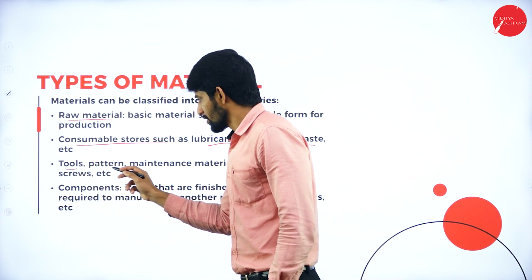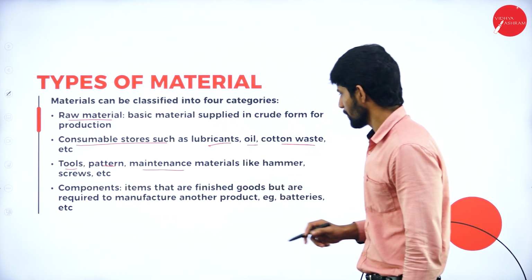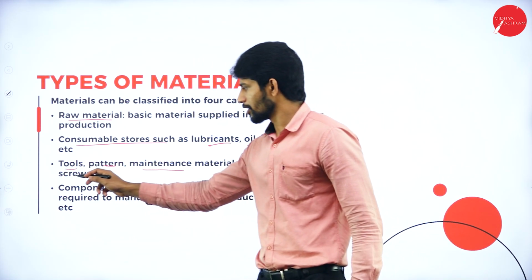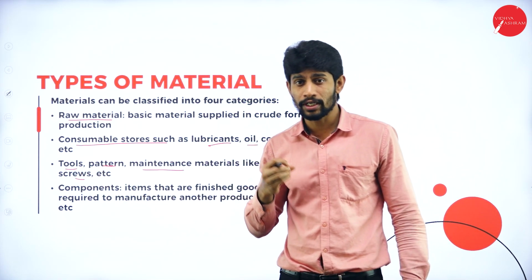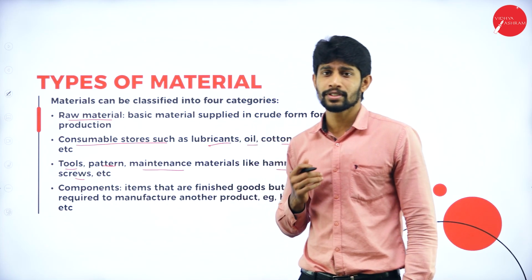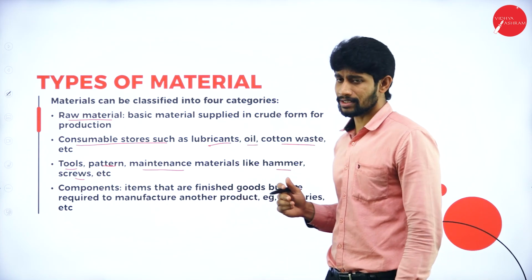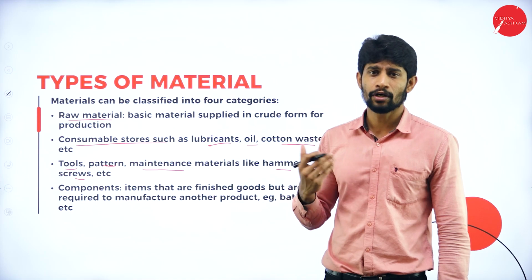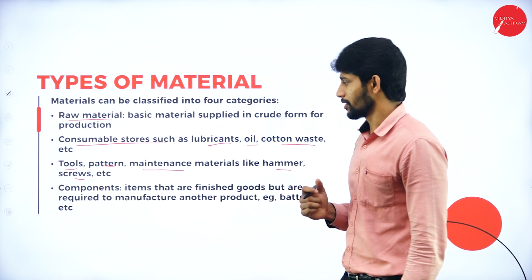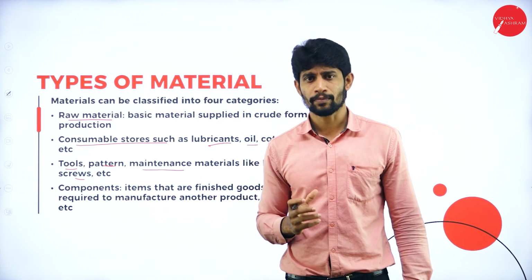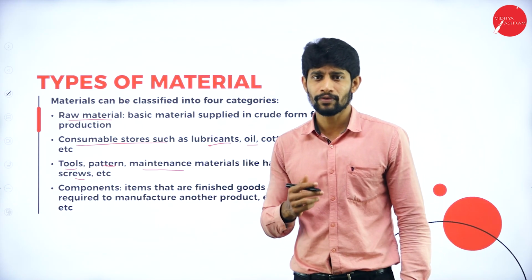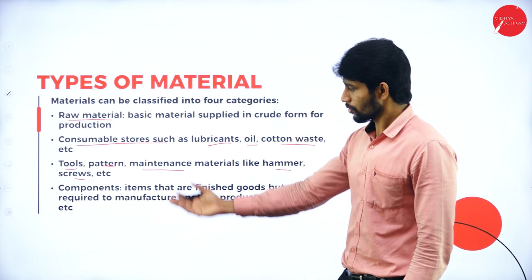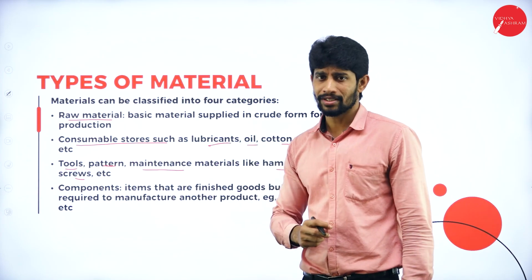Next, tools, pattern, maintenance materials like hammer, screws. Yes, this is also required. So we are not purchasing only the raw material, we are also purchasing the other required things for the smooth running of all the manufacturing activities. Like if the machine is not working properly, to maintain or to repair that particular machine, we require tools, right? So tools will also be considered as materials.